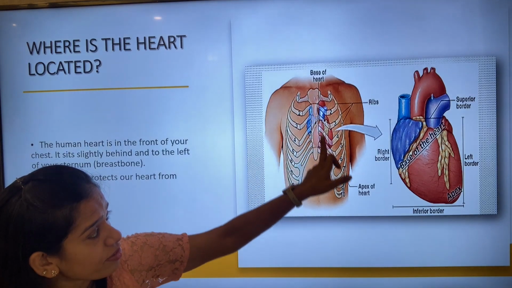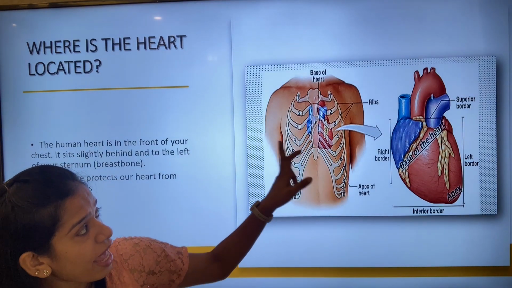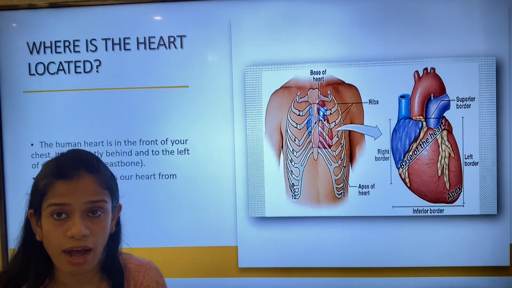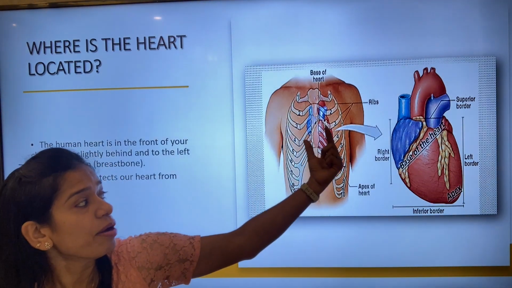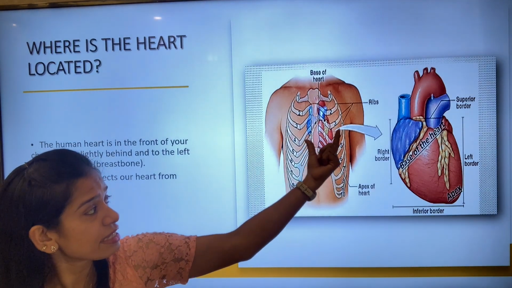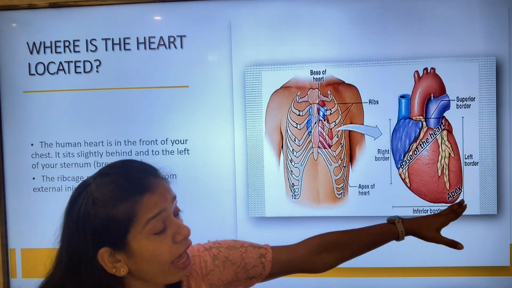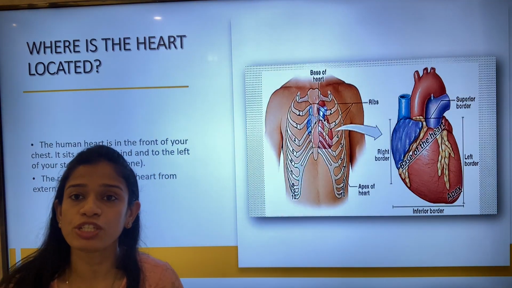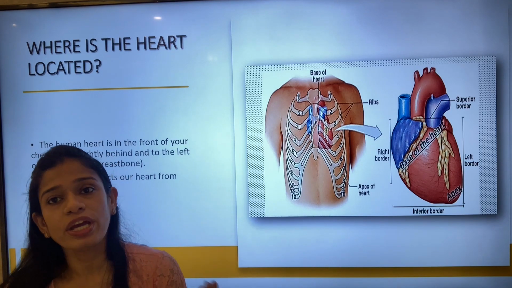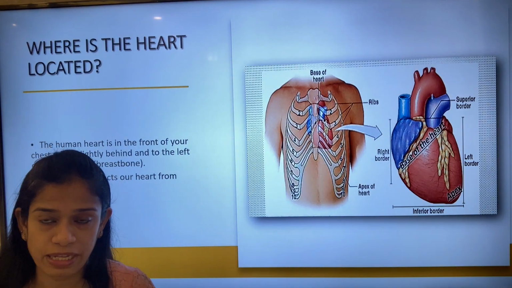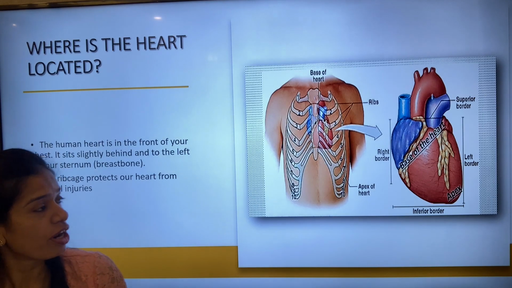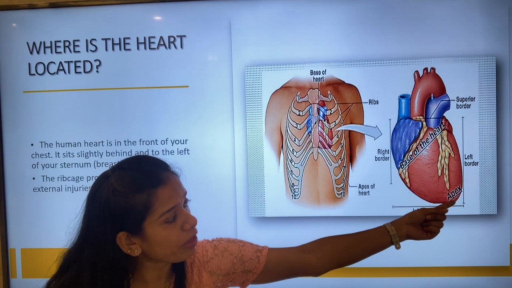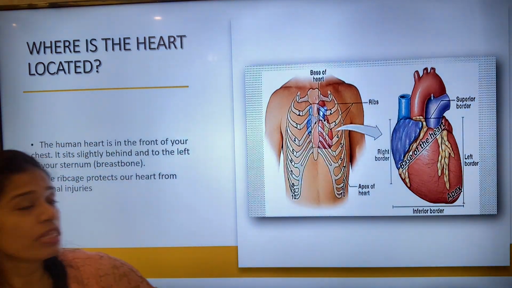So this is the sternum, and these are the ribs. Just back to the sternum, the heart is placed, and the pointed part of the heart is called the apex of the heart. So this apex is slightly tilted towards the left. So it is commonly told that the heart is placed at the left part of your chest. It is just tilted towards the left. So this is the position.